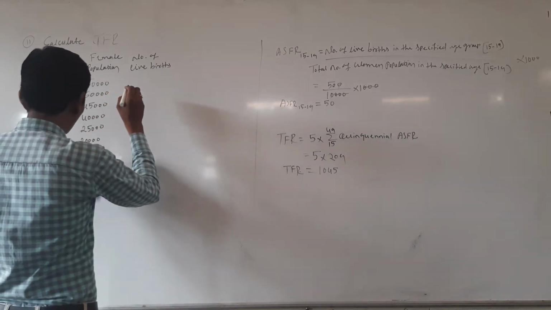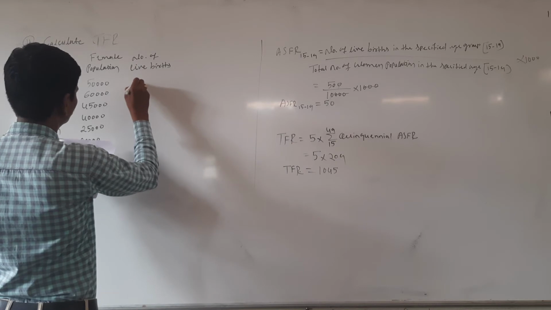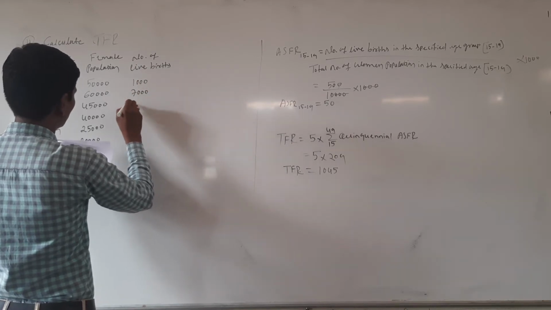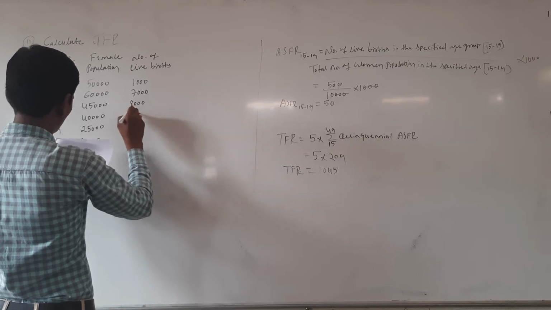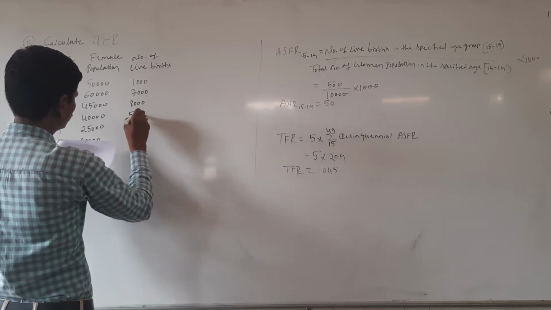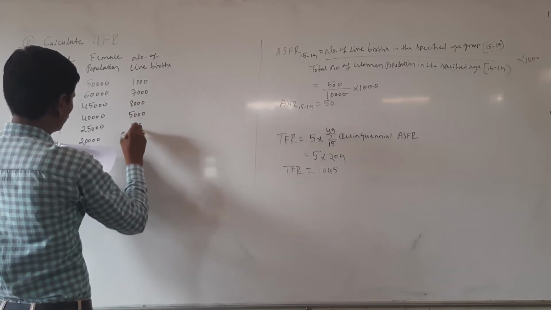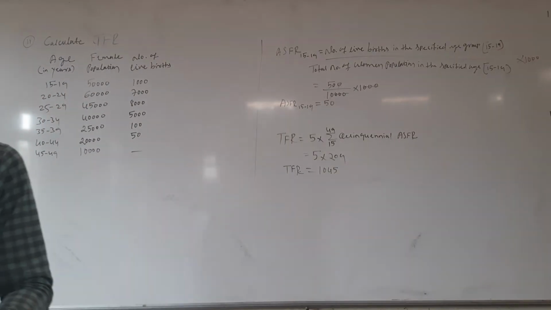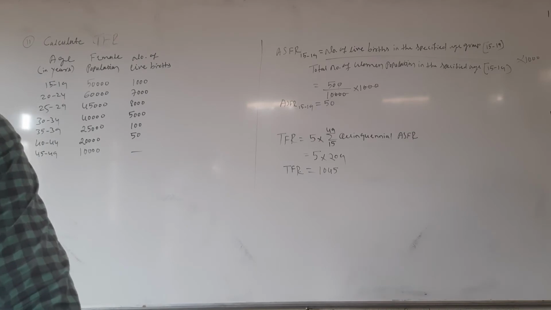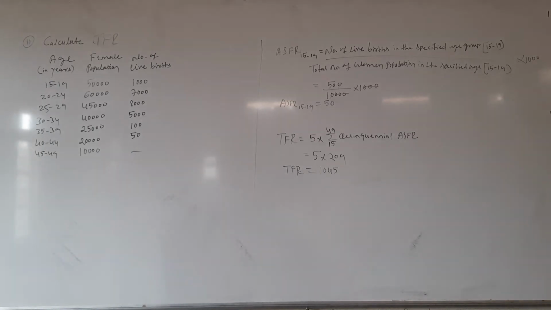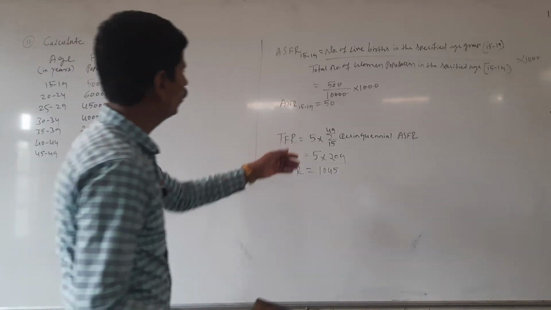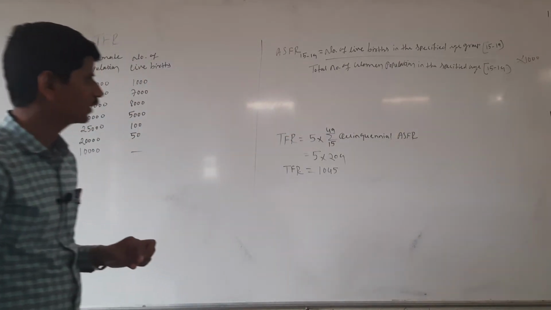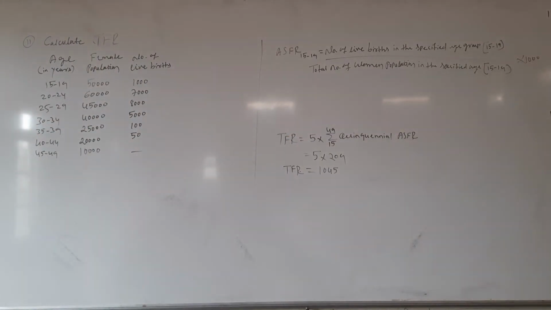Okay, with respect to number of live births, 1,000, 7,000, 8,000, 5,000, 100, 50. Calculate TFR, total fertility rate. What is the formula? TFR equal to 5 into sum of 15 to 49 quinquennial ASFR.